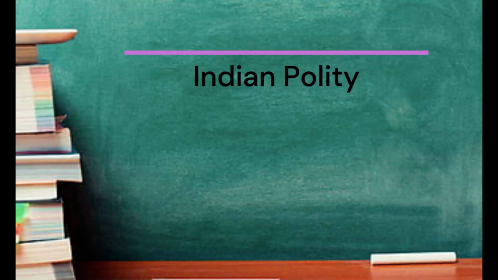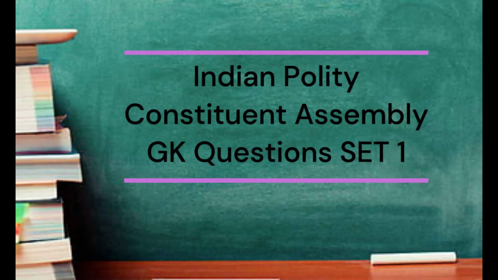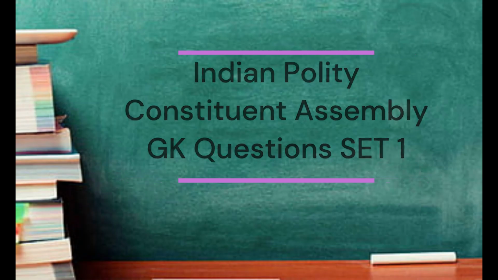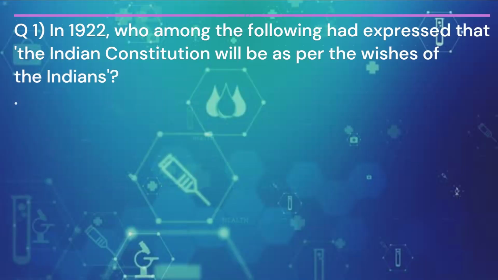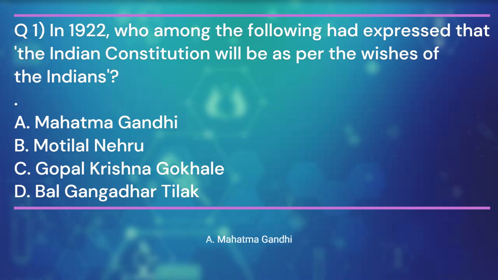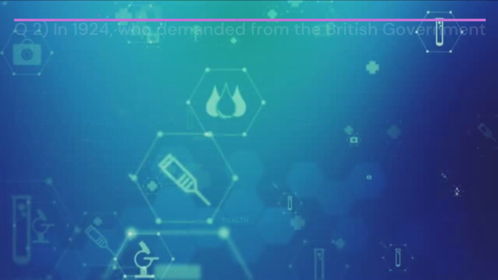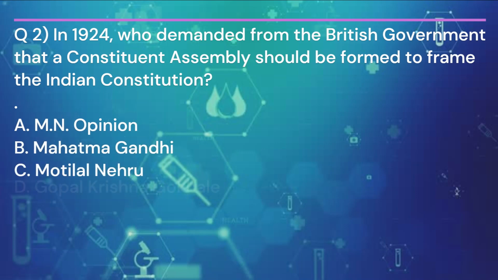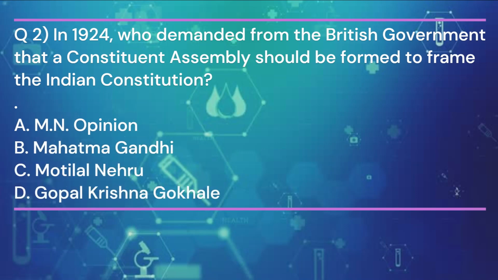Indian Polity. Constituent Assembly GK Questions Set 1. Question 1. In 1922, who among the following had expressed that the Indian Constitution will be as per the wishes of the Indians? And the answer is A. Mahatma Gandhi. Question 2. In 1924, who demanded from the British government that a Constituent Assembly should be formed to